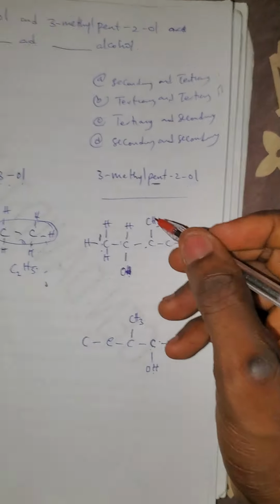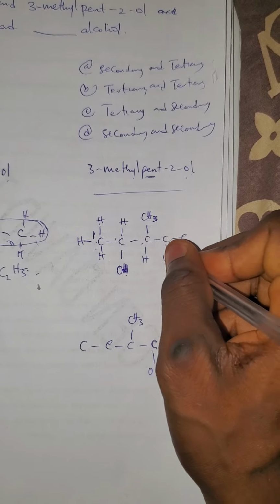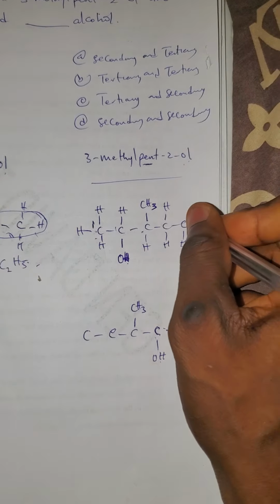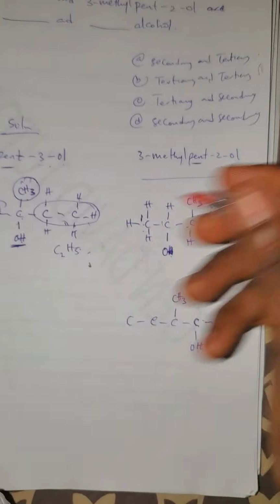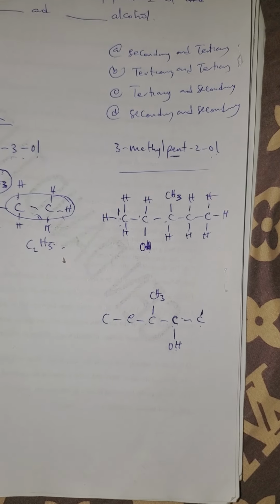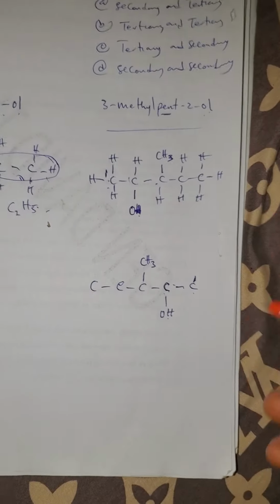Don't forget, each carbon must have 4 bonds. We have hydrogen here, hydrogen, hydrogen, hydrogen, hydrogen, hydrogen. If you understood this, then you don't need to complete the bonds again. Those that don't understand, that's why we are doing this.